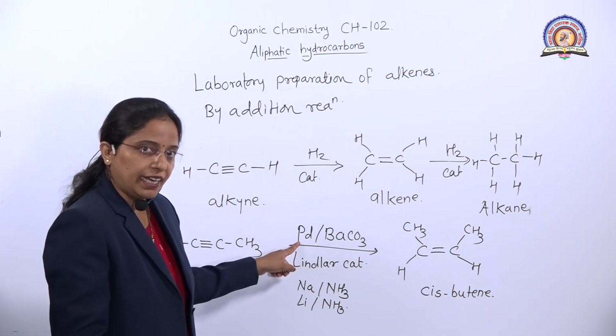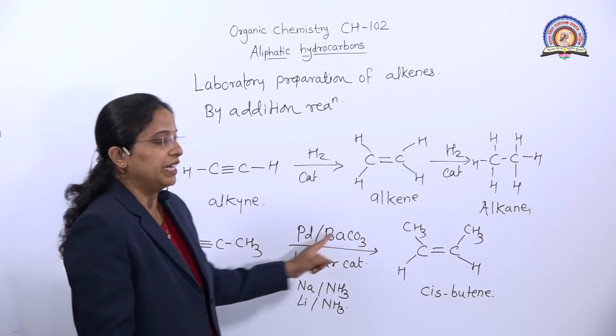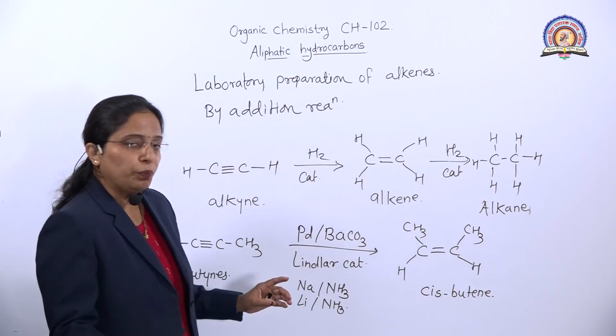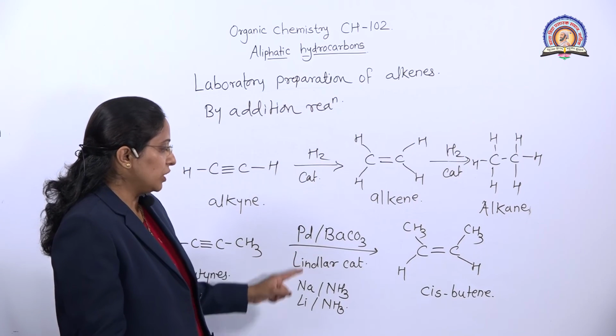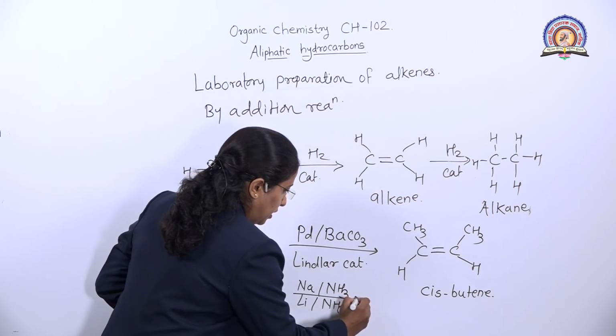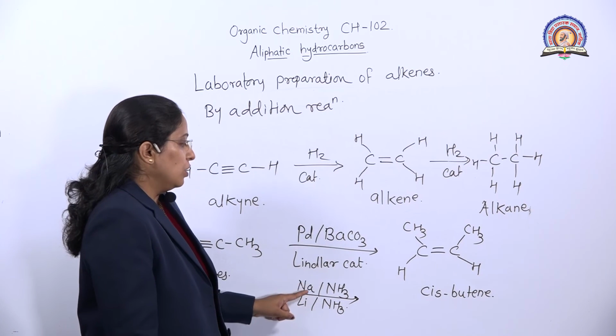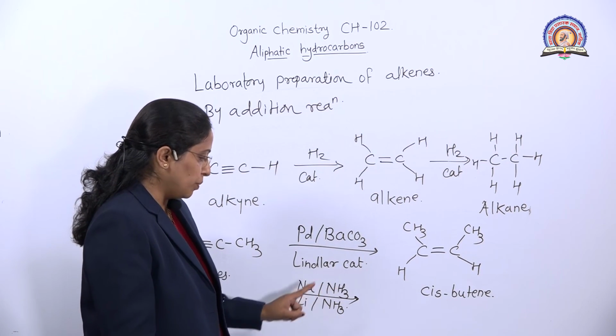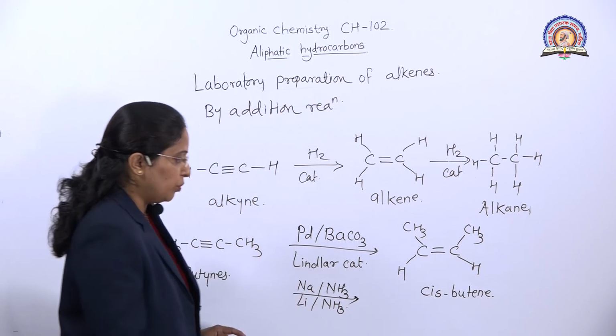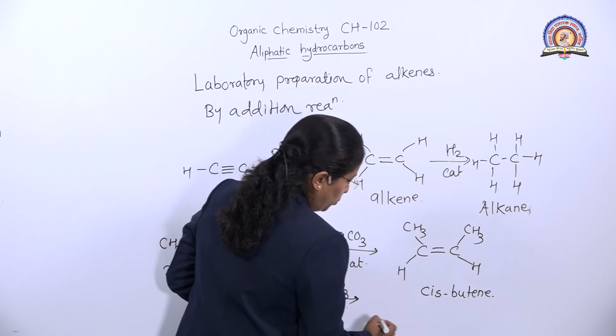If we use Lindlar catalyst with an alkyne, we get cis butene, and to prepare the trans butene we use these two reagents. Out of these two, we use only one. Sodium in presence of ammonia, or lithium in presence of ammonia, and we get the trans butene product.